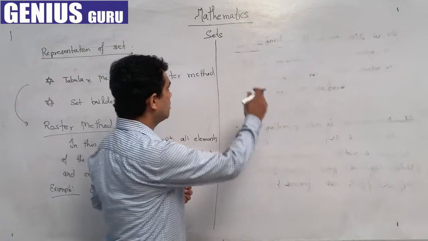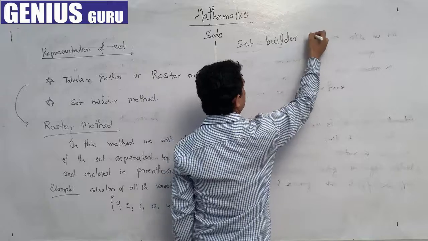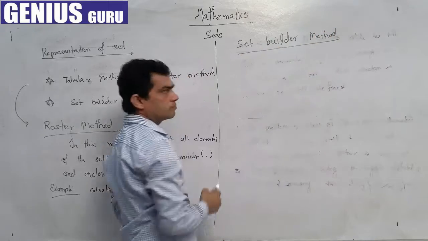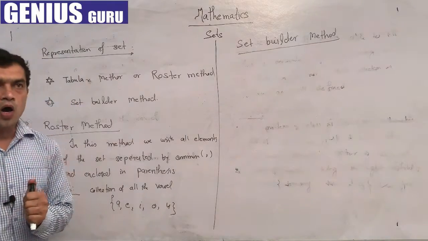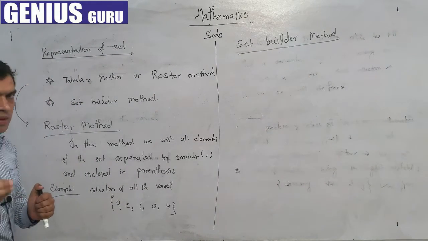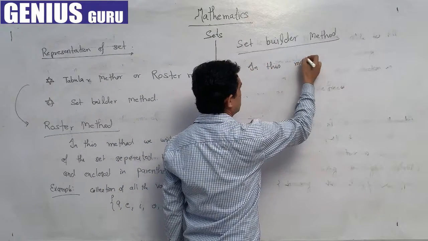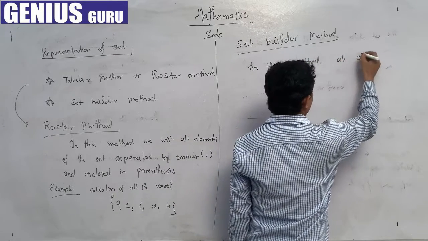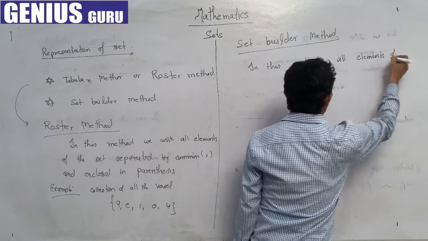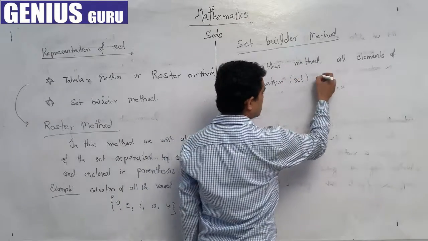Second, we have the set builder method. In the set builder method, we represent a set by an x which possesses the same property, meaning all elements of the collection, or you can say the set, possess the same property.